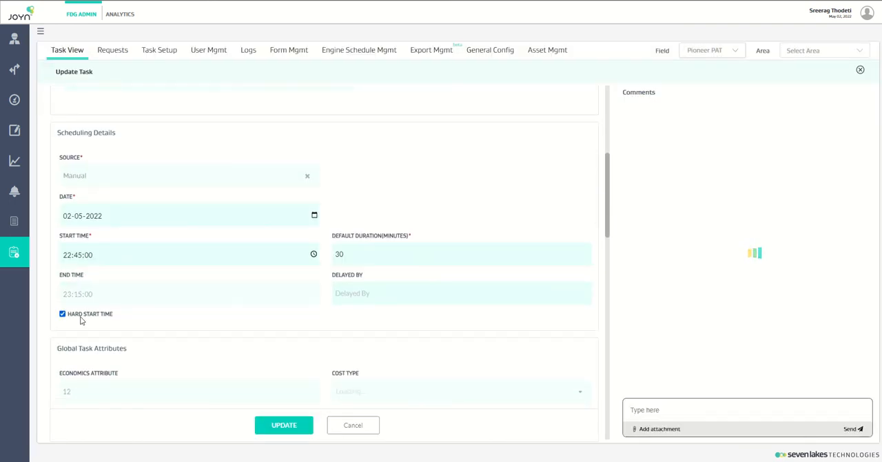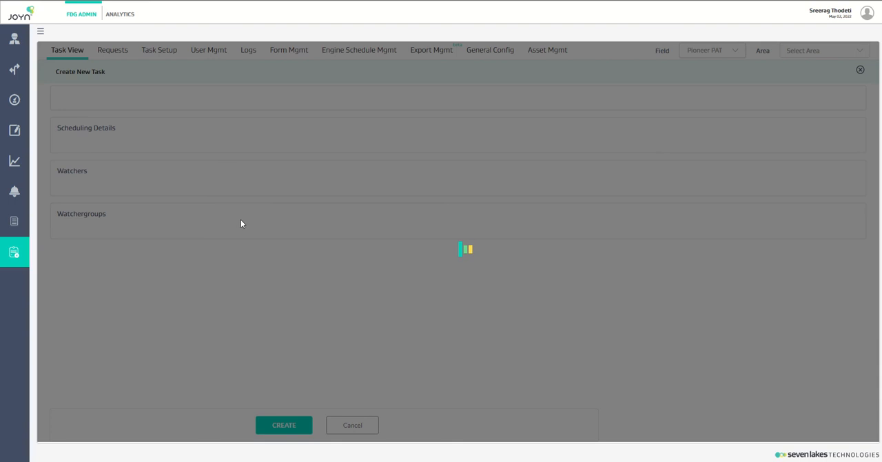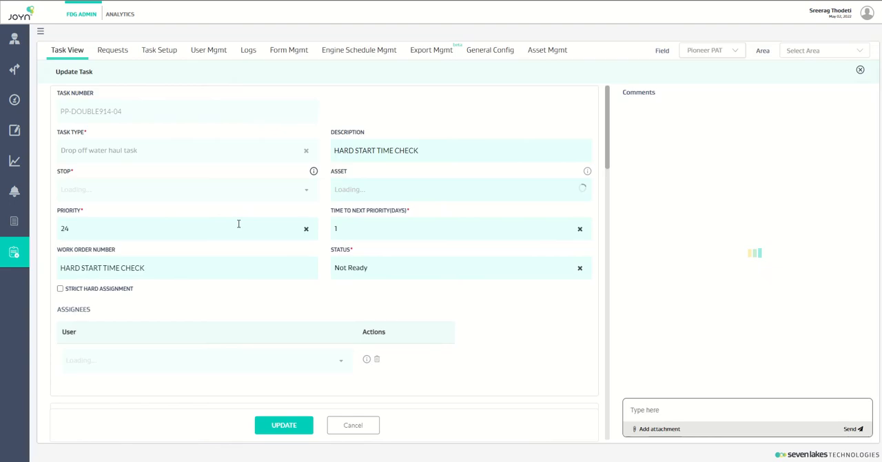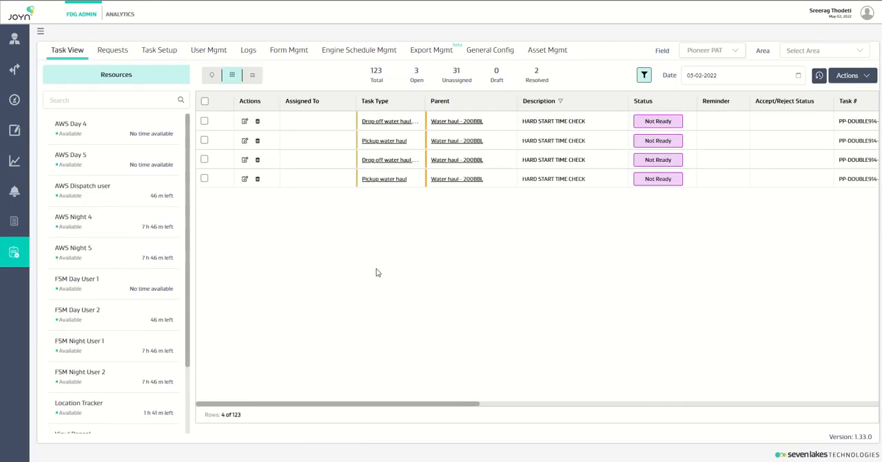and as you can see here, the hard start end flag is automatically checked, and 22:45 has been automatically popped up. And this won't be applied to any of the other child task here, and by default the creation time, the time during creation will be popped up. The hard start end flag is not checked, so this will be applied only to the first child task.